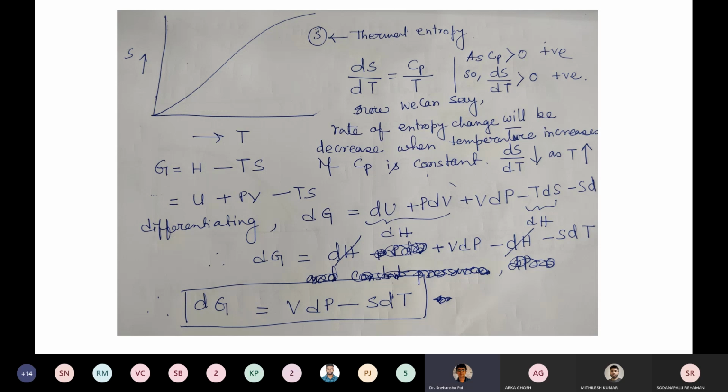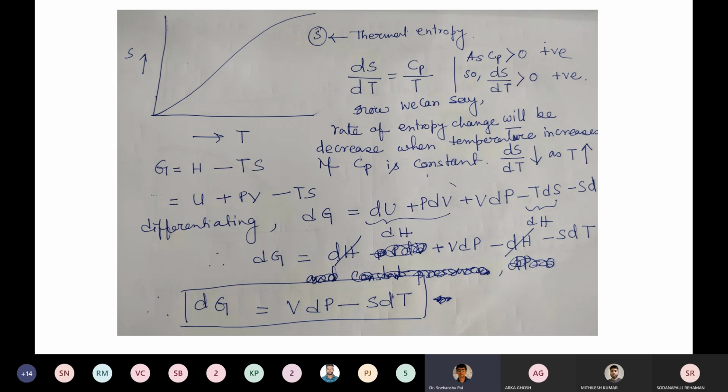Now check the entropy versus temperature plot in absolute scale. Here the entropy we are talking about is thermal entropy. We are not talking about configurational entropy. At absolute 0, thermal entropy must be 0, but there may be some amount of configurational entropy if you are considering some disordered system or disordered phase. So now we will only focus on thermal entropy. So dS by dT, you can check, is Cp by T.